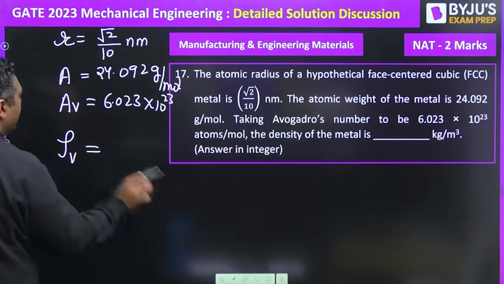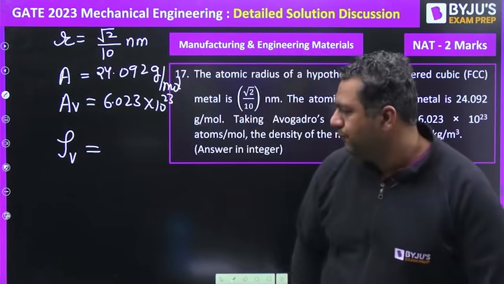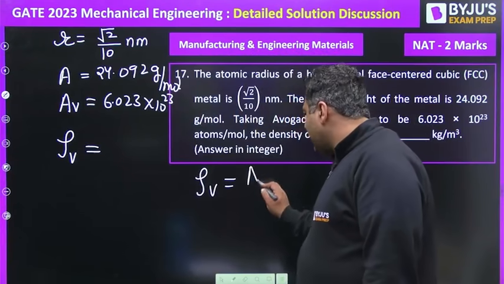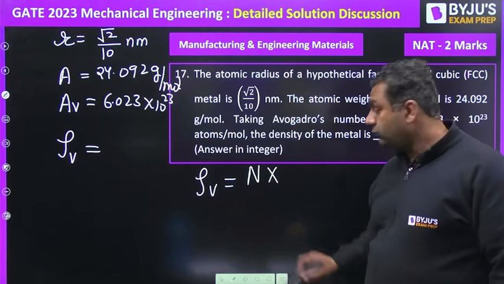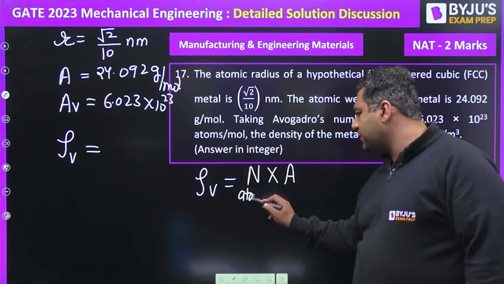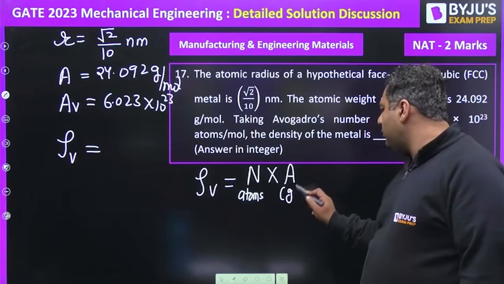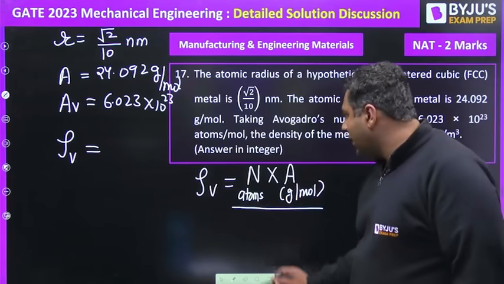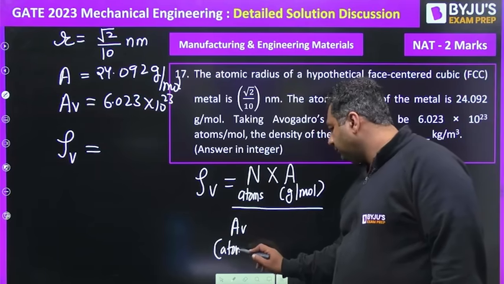Volume density is given as what? When you find the volume density, the formula for that was derived as the average number of atoms, the unit is atoms, into atomic weight, which is gram per mole, divided by Avogadro number. This is atoms per mole.